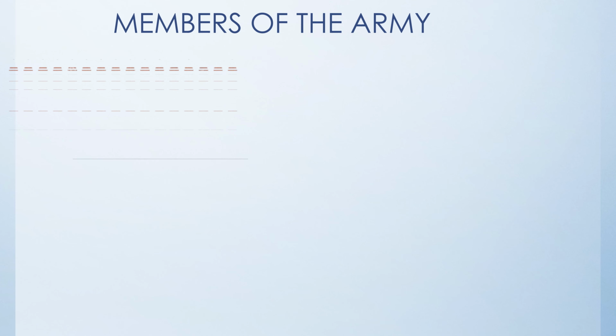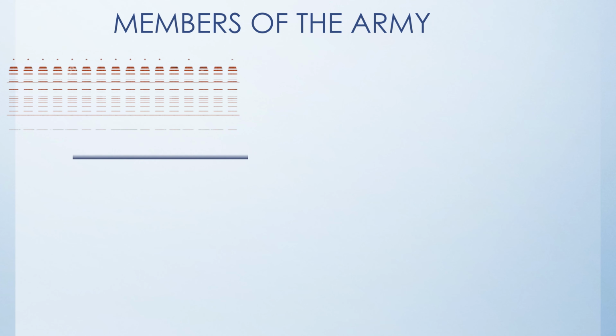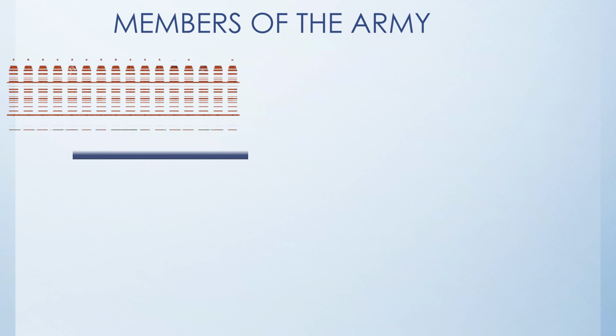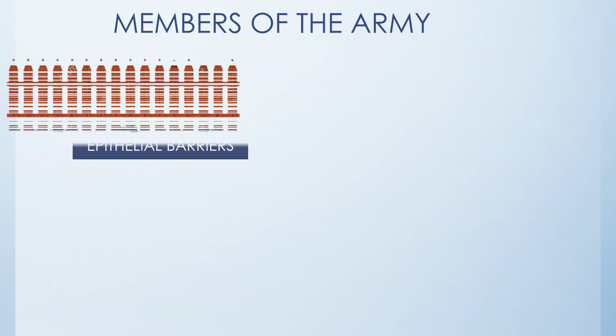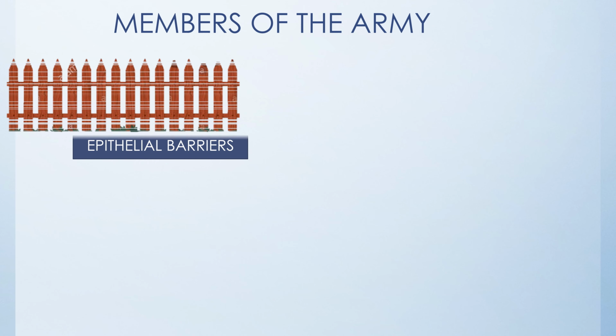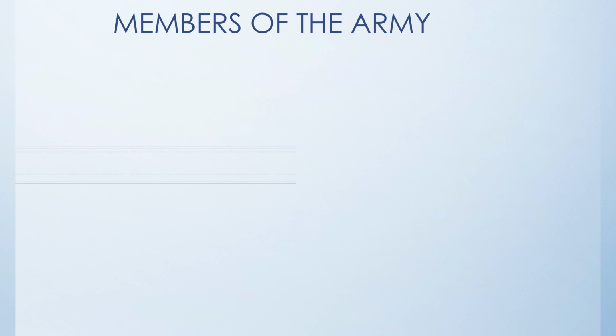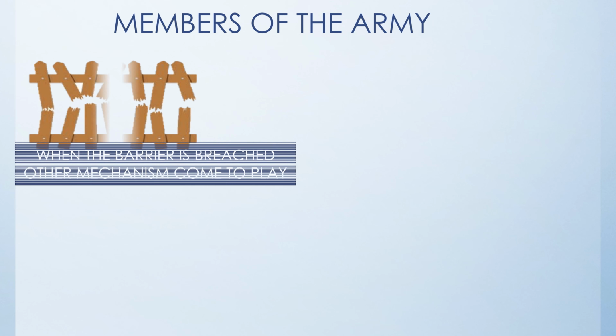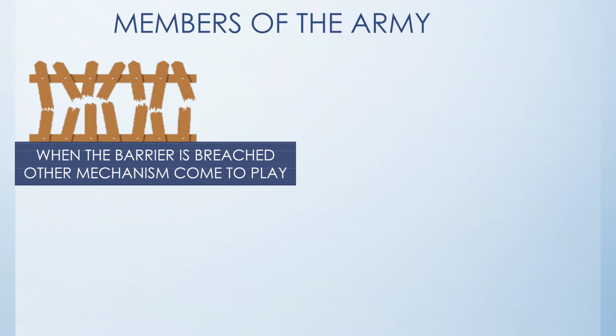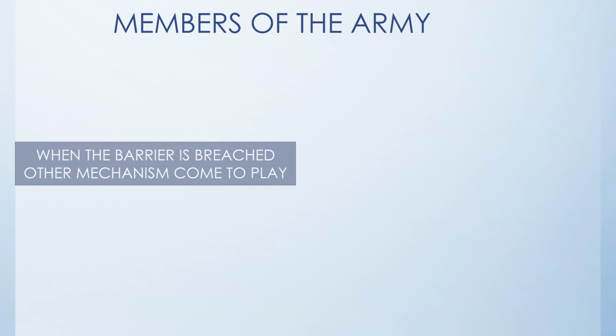Now let's move on to the members of the army. So, the first member of the army are the epithelial barriers. These epithelial barriers act as barricades in preventing the enemy. They are the mechanical barriers to the entry of microbes. These epithelial cells produce antimicrobial molecules such as defensins and lysozymes. Once this epithelial barrier gets breached, the other mechanisms come to play.